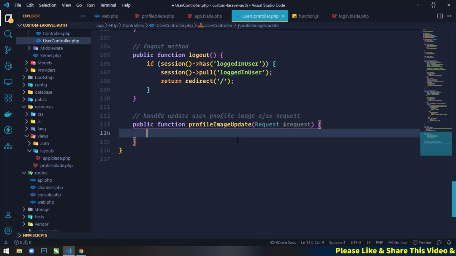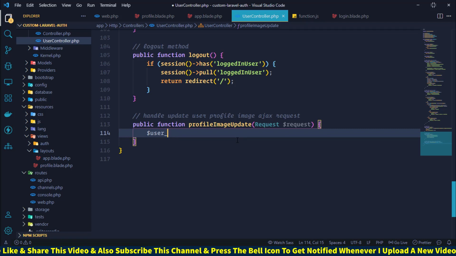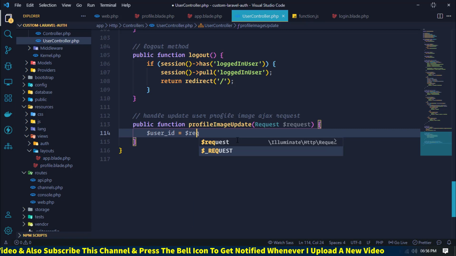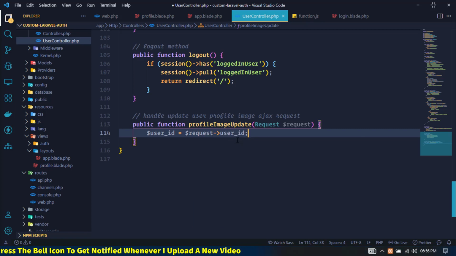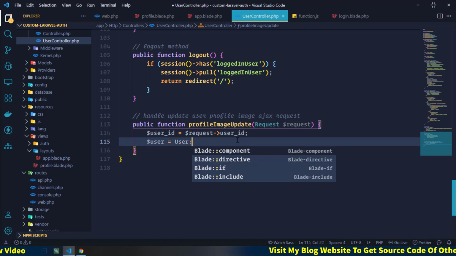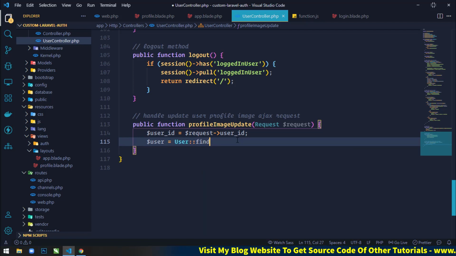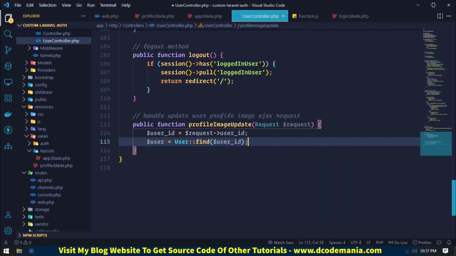Here first we will get the user ID. So just user underscore ID equal to request user underscore ID. Next we will find the user by ID. So just write user equal to user model and find by ID, and write user underscore ID.